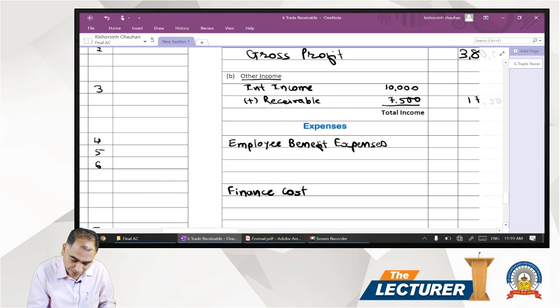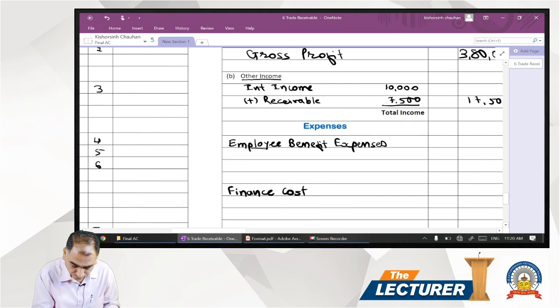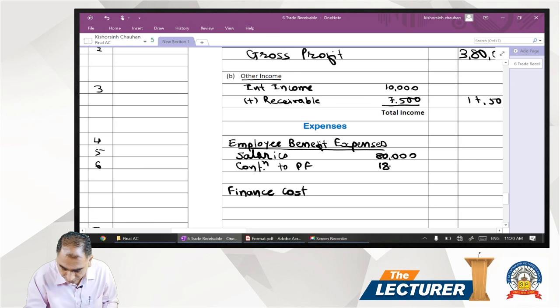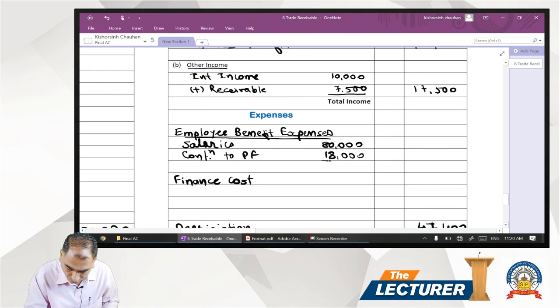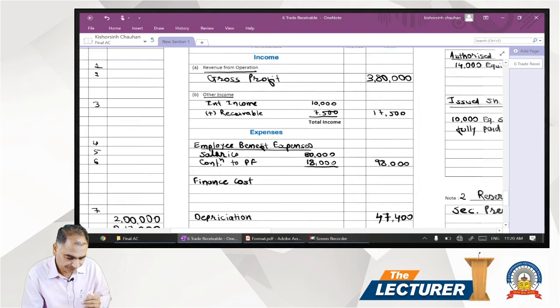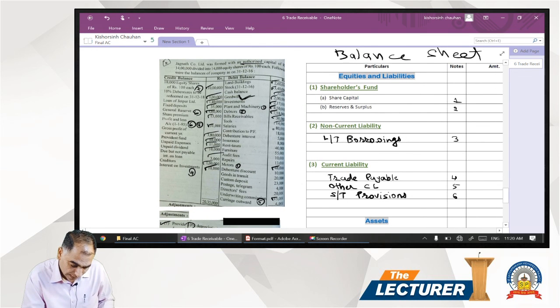In a profit and loss account, employee benefit expenses, we have salaries, that comes to 80,000. Contribution to Provident Fund, 18,000. So it comes to 98,000. So salary and contributions, debenture interest 5,000.